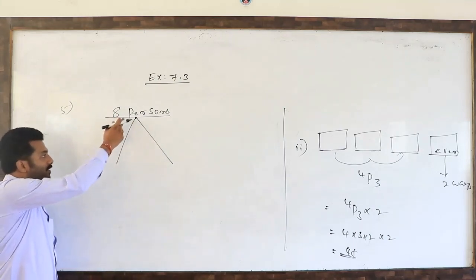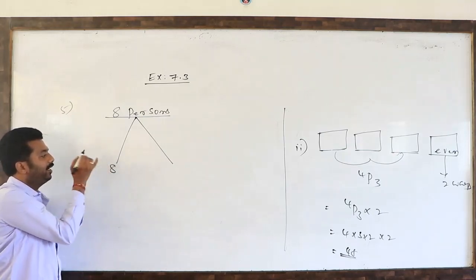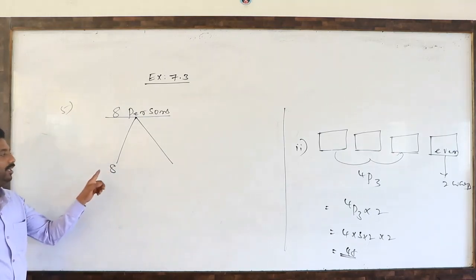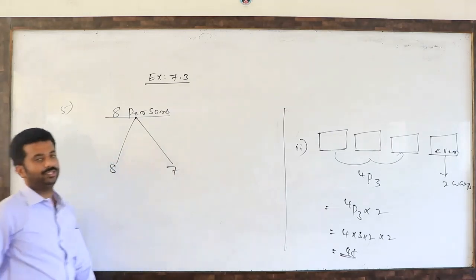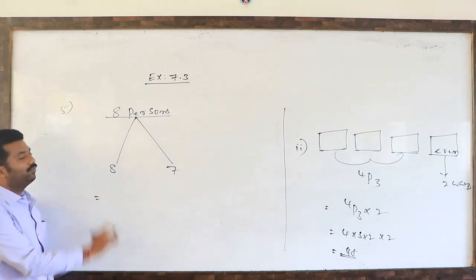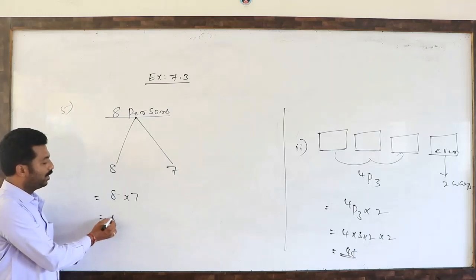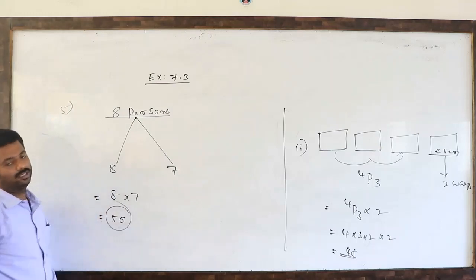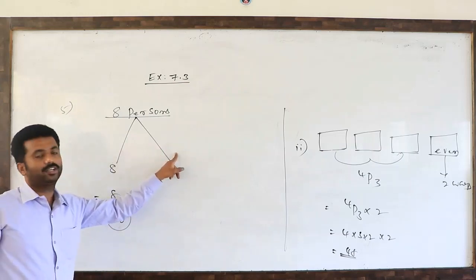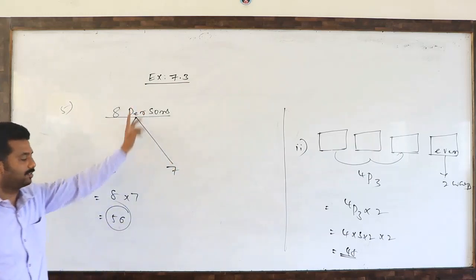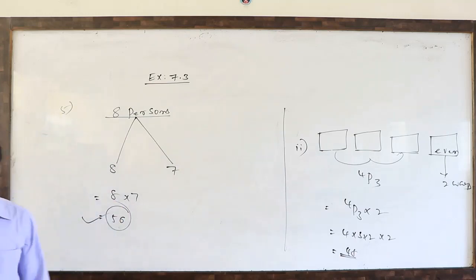So one person can be selected as chairman in 8 ways, and vice chairman in 7 ways. So from the fundamental principle of counting, there are 56 ways. This can be done in 56 ways.